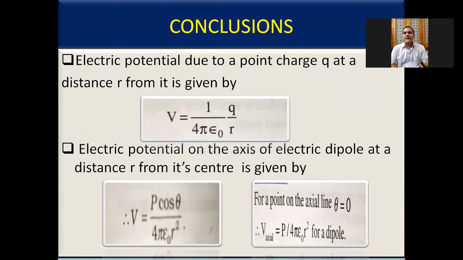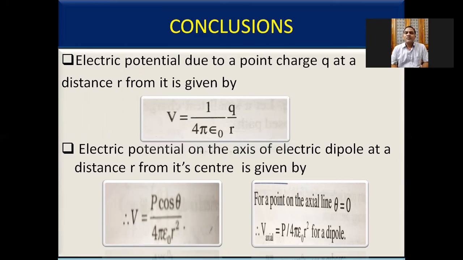Its SI unit is volt. The potential difference can be defined as the work done in moving a unit positive charge from one point to another point, called the potential difference between those 2 points. From that, we calculated the electrostatic potential due to a single point charge, given by V equals 1 by 4 pi epsilon naught Q by R.